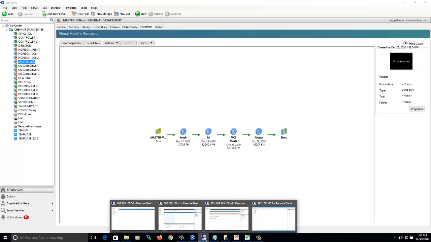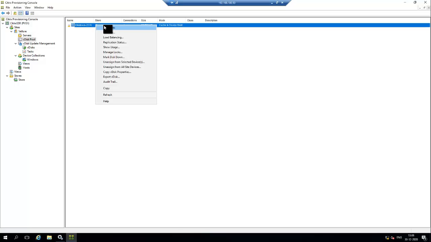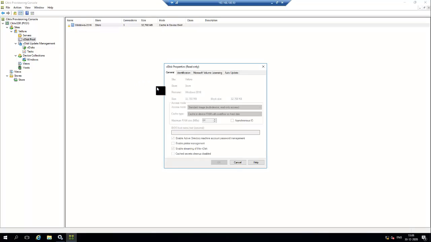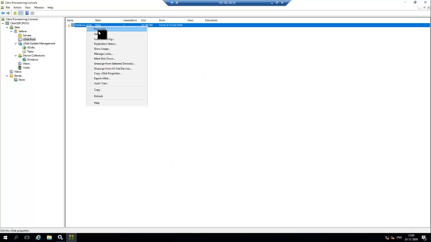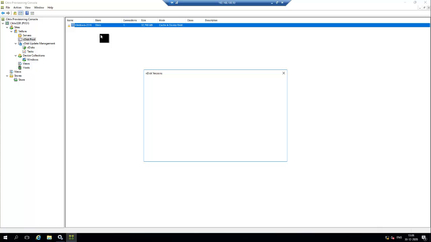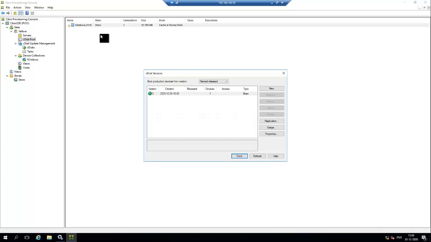For PVS, for the image update, we can change the vDisk from standard to private. Then we can attach the vDisk to any master device and do the image update changes. One more method, we can create a version, then we can do the image update. So for PVS we can do it under two methods. For MCS, we need to take a snapshot, then update it.